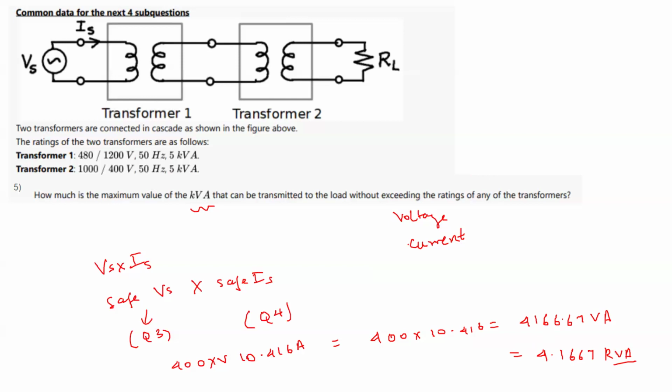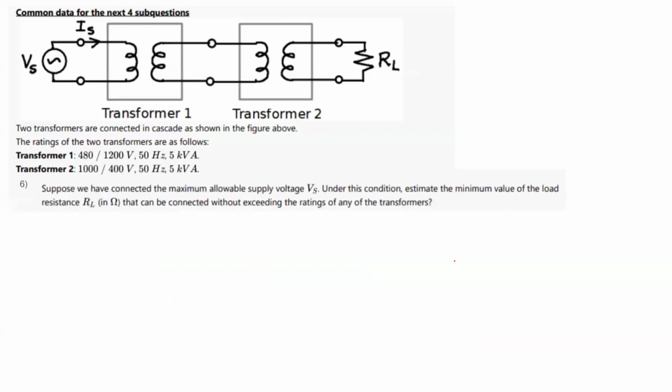Now we will go to the next question, which is a continuation of the same problem. Here they're asking us to estimate the value of RL so that we do not exceed any ratings of this transformer. We can do it in two ways.